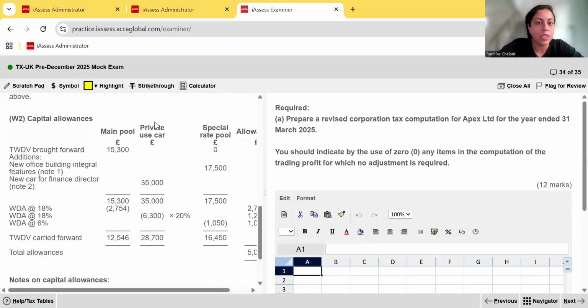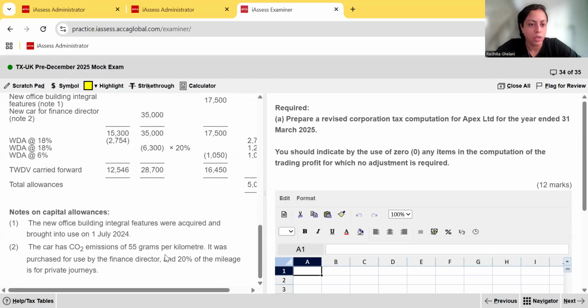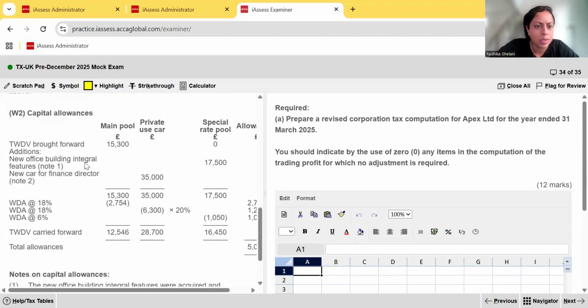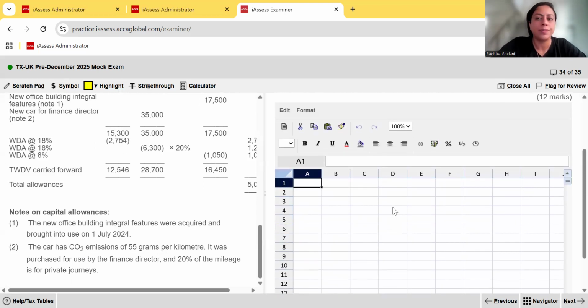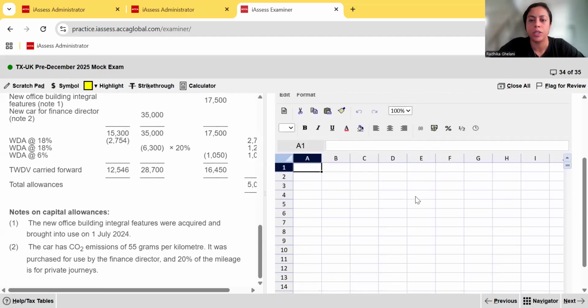And you see, they have depooled it and called it a private use car. But what's the rule? Private use by employees is not considered private use. It's only private use by the owner which is considered private use, isn't it? So this was supposed to go in the special rate pool, not depooled as they've done it. And they've depooled it and given it an allowance of 18%. Why 18%? That's not the right allowance they're supposed to calculate. So let's go and rework this wrong computation and prepare a revised corporation tax computation.